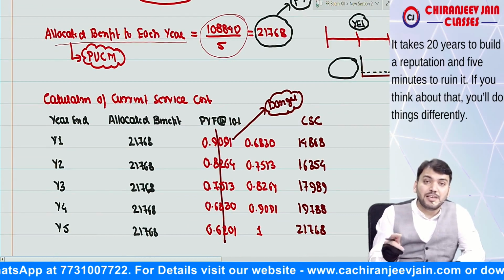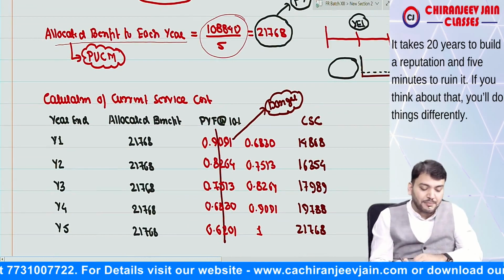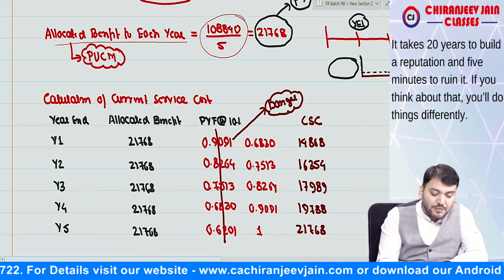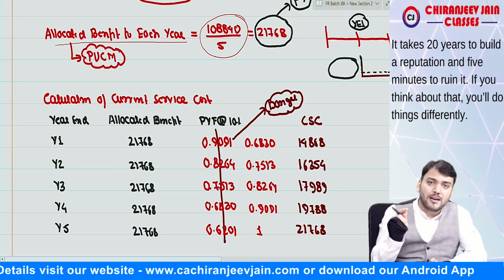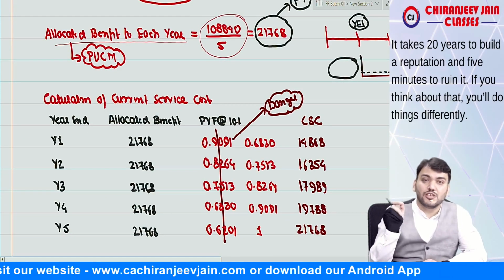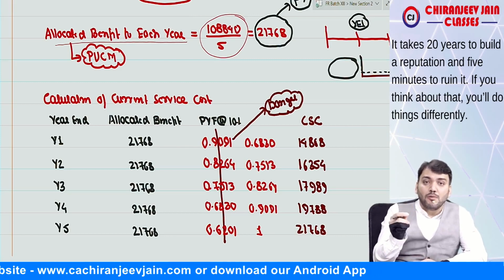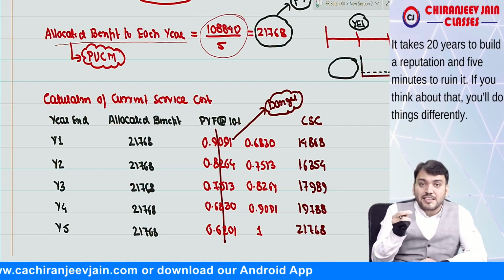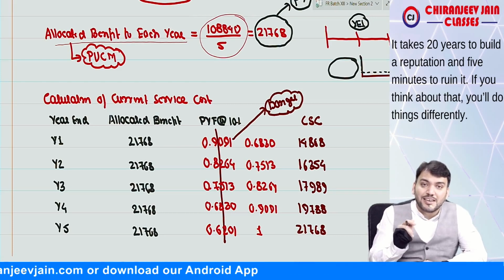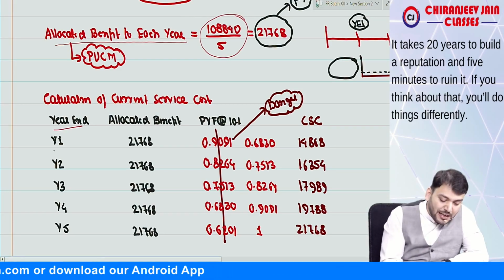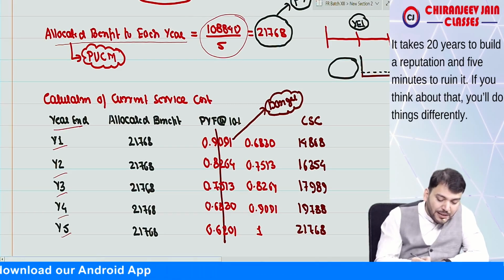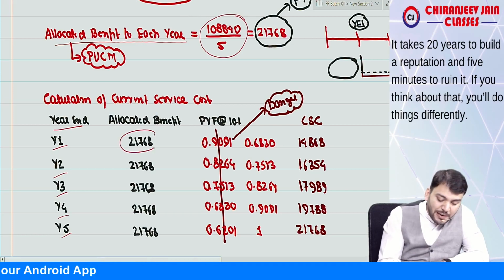Now we'll find out the present value of the allocated benefit, and that will be the amount of current service cost. The current service cost is the amount recognized as an expense for the current year. So we need to find out year end 1, 2, 3, 4, 5. So the allocated benefit is this